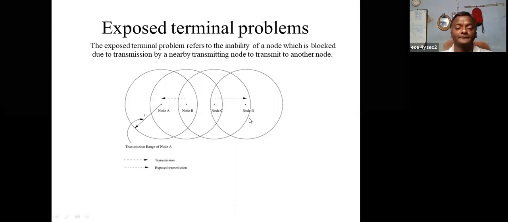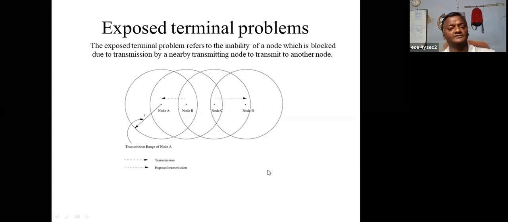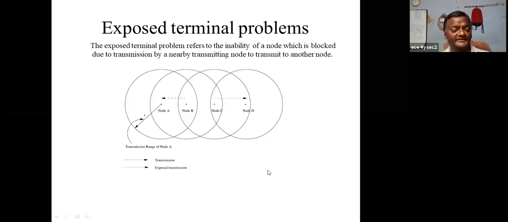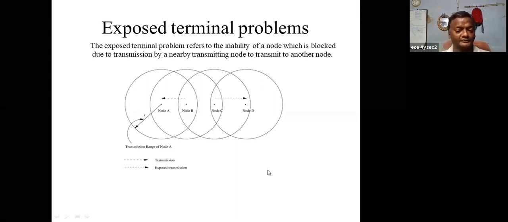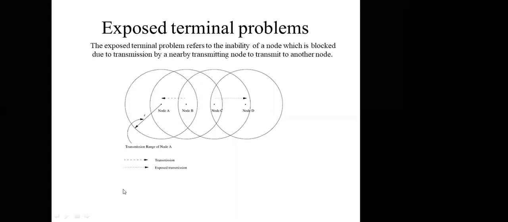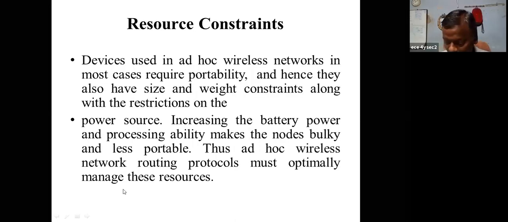While B is communicating, C cannot communicate because of the bandwidth problem. This exposed terminal problem was already explained in the previous classes. Now we are going to the next. There are some other problems, already explained.